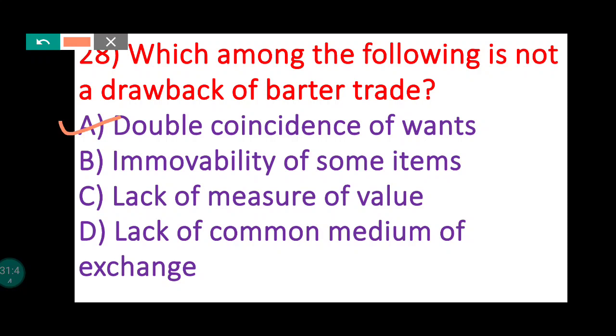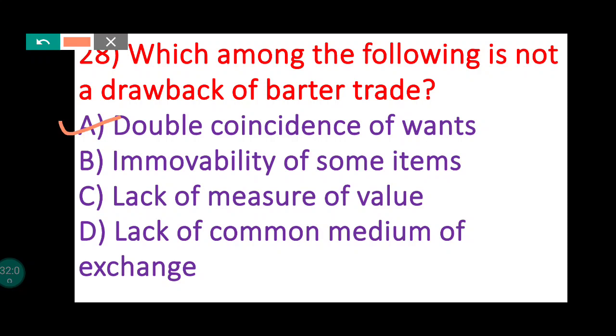So it is known as double coincidence of want. But suppose he fails to find such a person. So there is a problem of lack of double coincidence of want. So that will be the drawback. But here in this option, the word lack is not there, problem word is not there. So which is not a drawback, double coincidence of want.